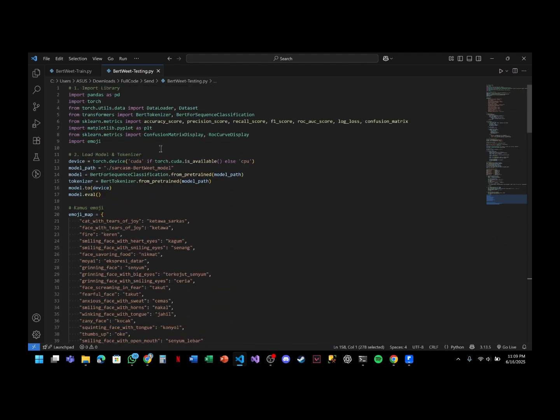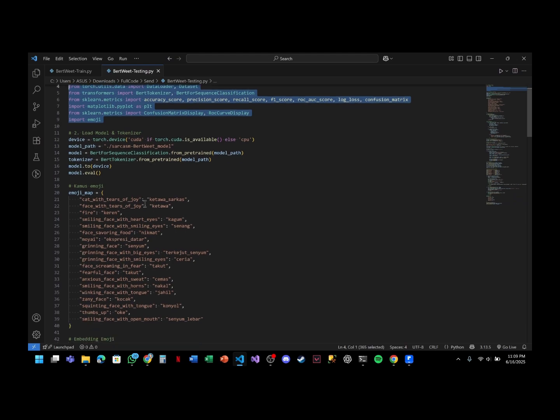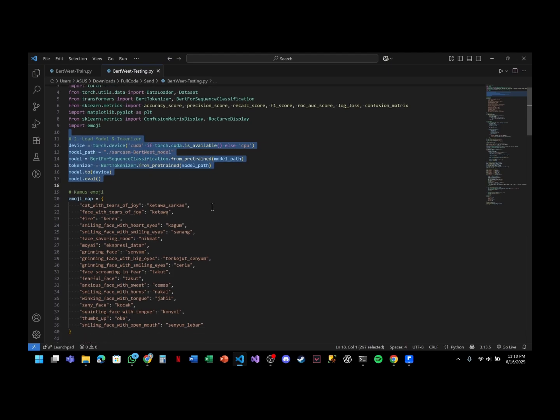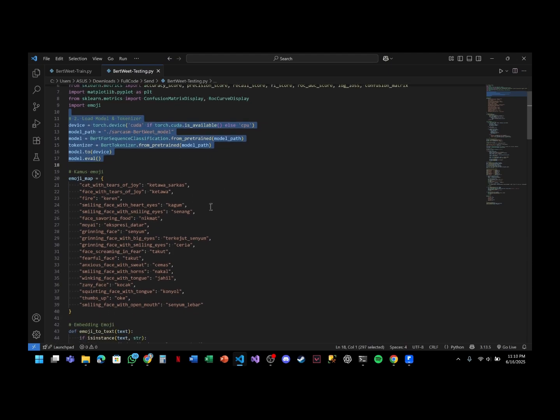Okay, now we'll go into the testing for our BERT model. We test using 540 new comments, which will be loaded using the model and tokenizer, and go through the same cleaning and emoji embedding steps. The model will be loaded and used to predict sarcasm on our new dataset.